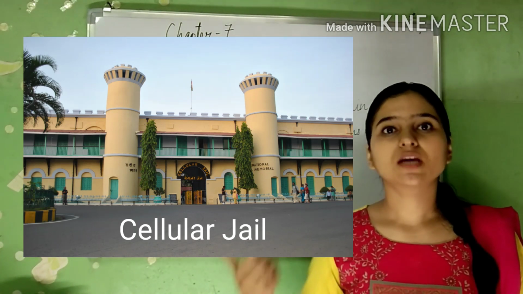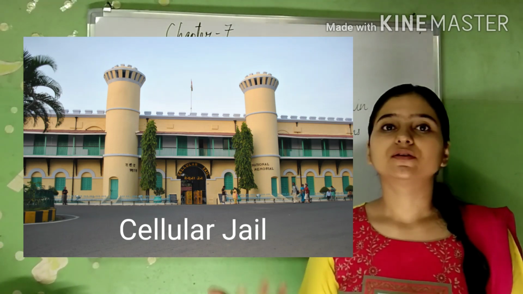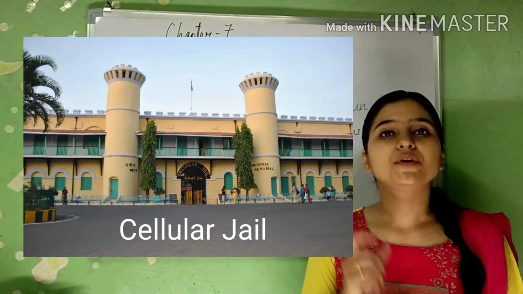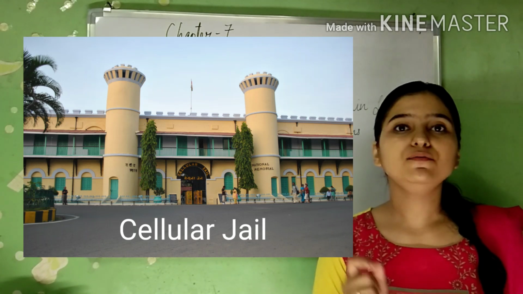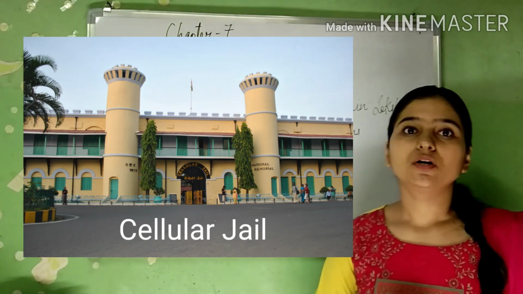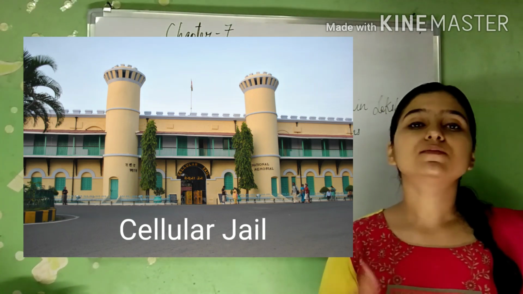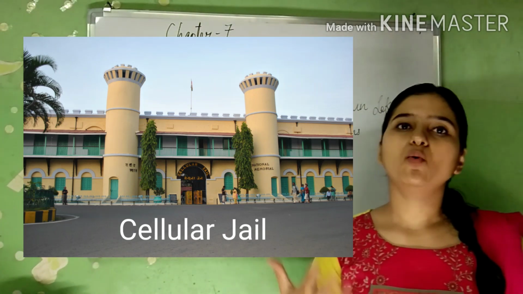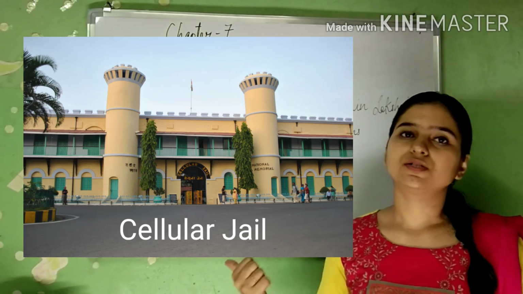So even if they escaped from the jail, everywhere there is water. So the Britishers kept the Indian freedom fighters in cellular jail. And nowadays people visit Port Blair and go and see the cellular jail as well.